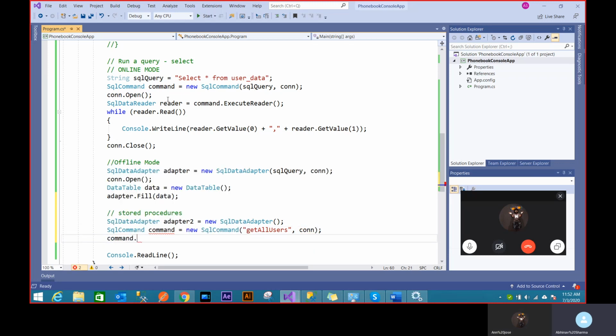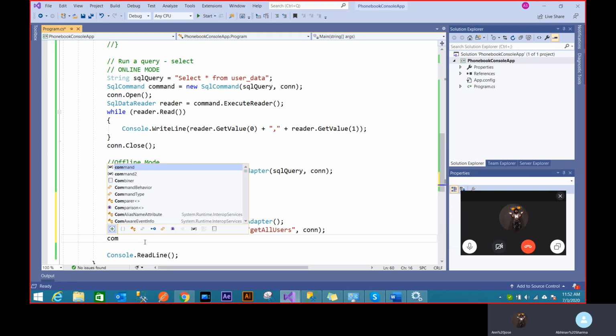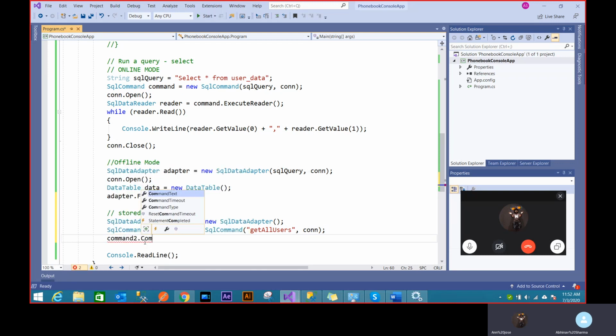Then command dot, and that's it, because this function doesn't really take any parameters. So all I have to do is provide this command text, and tell it that this is not a SQL query but actually a stored procedure. I have to tell that the command dot command type is SqlCommand dot stored procedure.